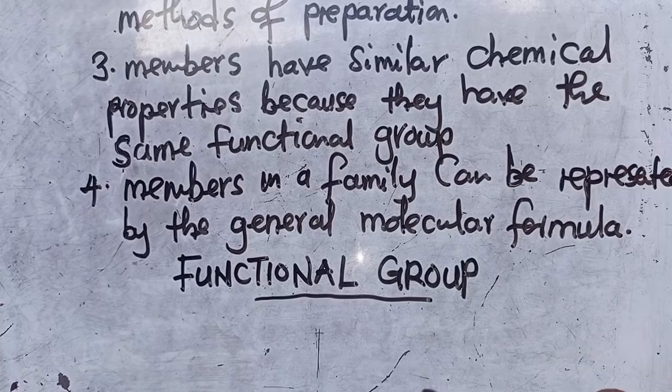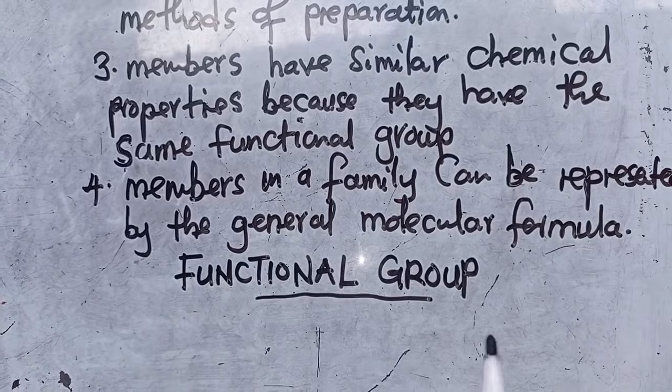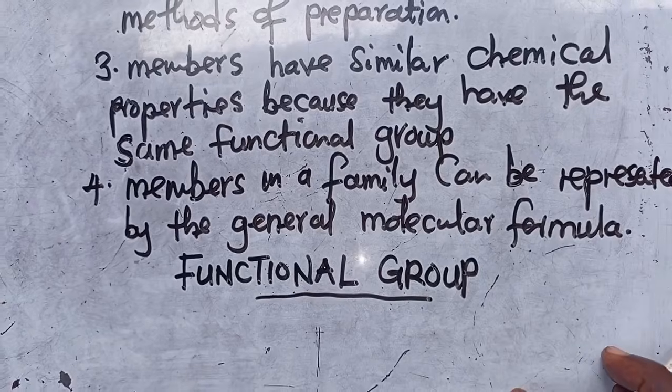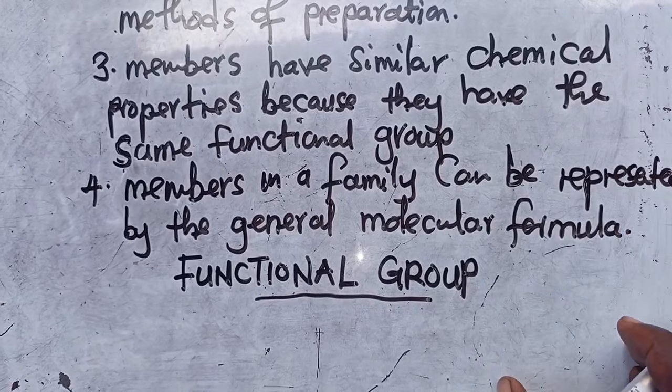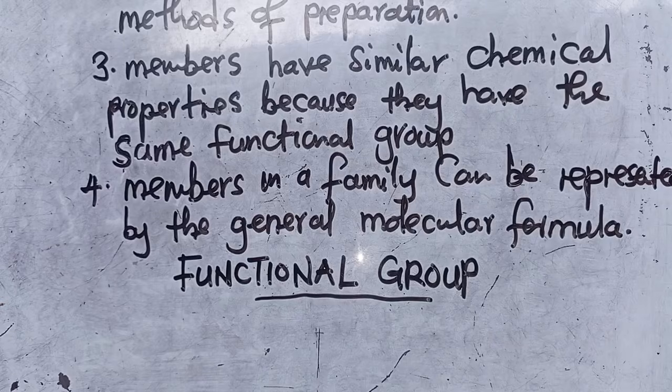So for example, we've got alkenes and alkanes. If a member from alkanes, let me say methane, propane, all those things get to have similar chemical properties. But if I go to alkenes, I can't get a member from the family of alkenes and say they've got similar chemical properties to a member from another family. So what you are supposed to get now is that we have families. If I tell you what a functional group is, a functional group is a group which determines the chemical properties of organic families.